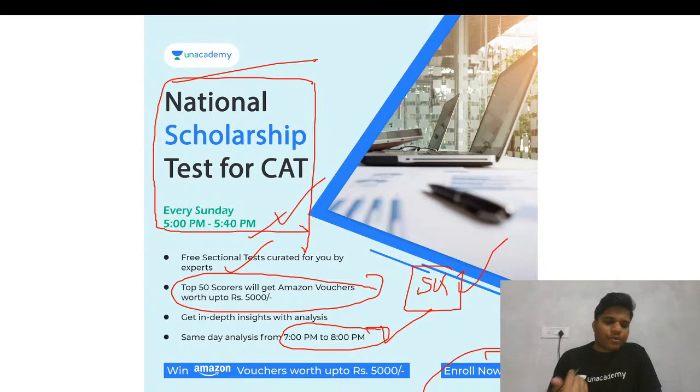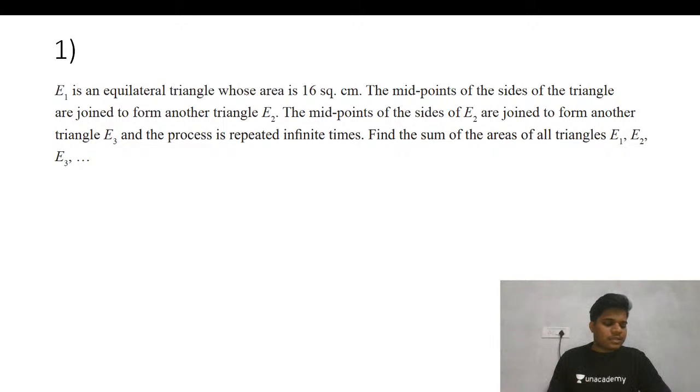Before we come to the part, let me tell what we're going to do. As the session name itself suggests, we're going to discuss sequence and series questions. If you observe the CAT paper properly, you will find that every year you get at least 2-3 questions from this topic. That's why this is very important.